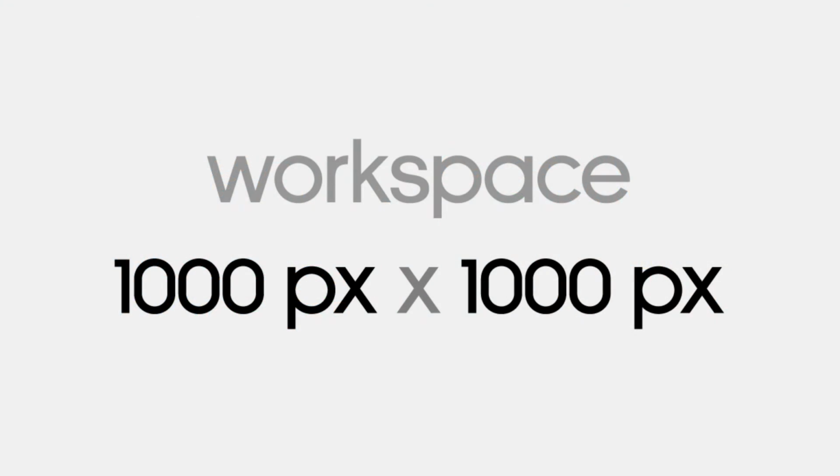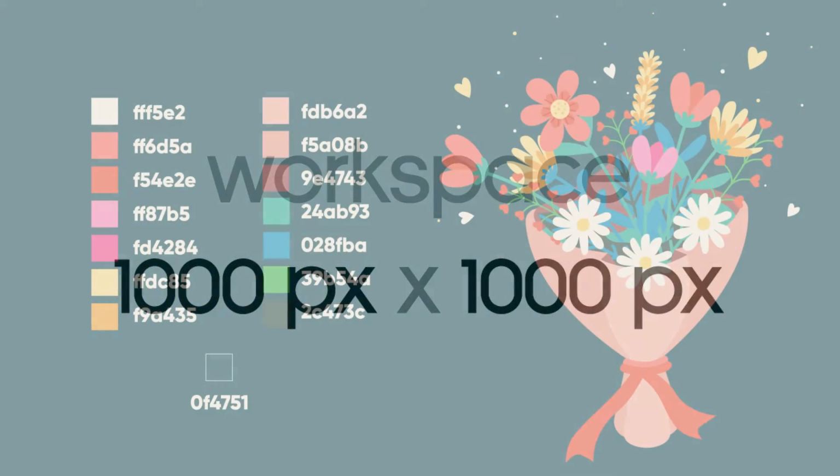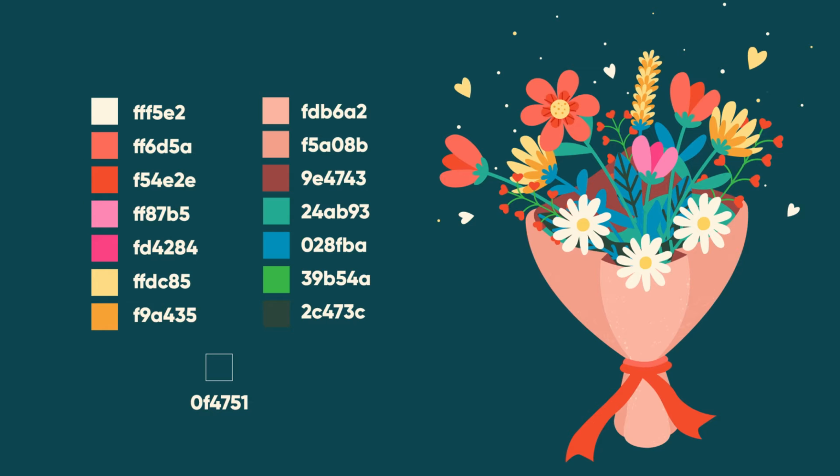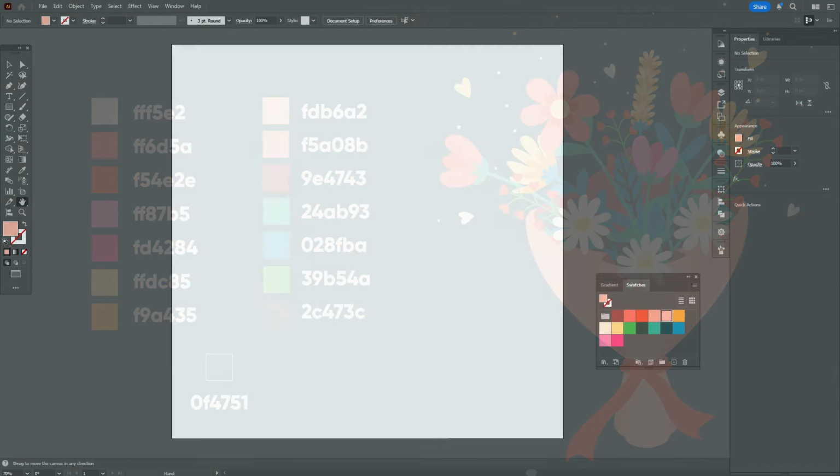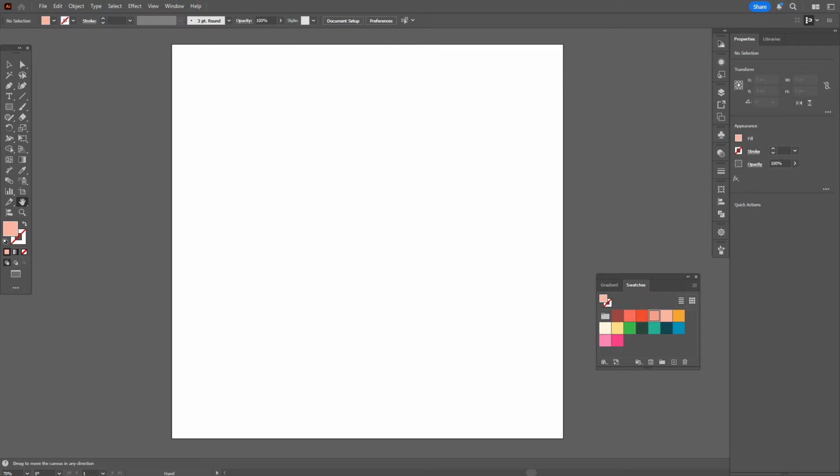This is the size of my workspace, and these are the colors which I'm going to use in my tutorial. And now let's start to draw. My workspace is ready and colors are already in the swatches panel. Let's take that color and ellipse tool and create an ellipse like this.